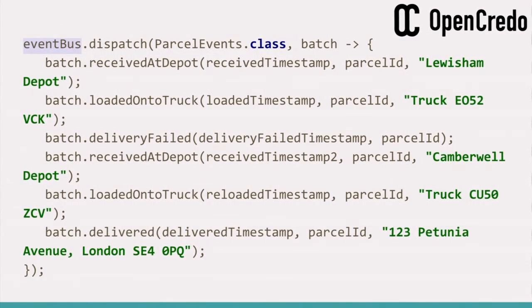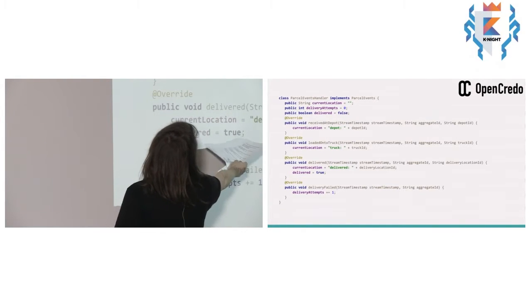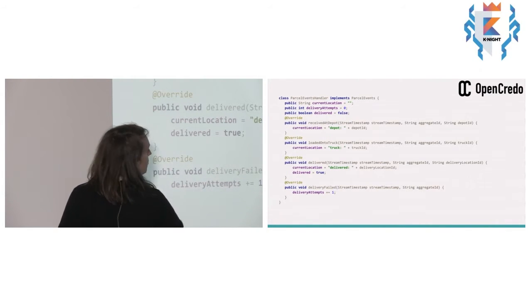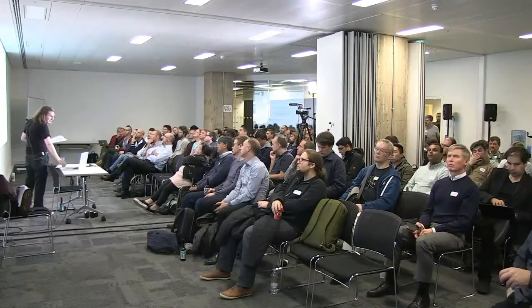Handling events uses the same mechanism in reverse. If you want to handle events for a parcel, you implement the interface, and you get an event store to replay the events for a particular aggregate by calling methods on your handler. So here's one for parcel events, which updates the current state of a parcel. Those are the three state variables. It's got a current location, a count of delivery attempts, and a Boolean to say whether we've delivered it or not. And each method is going to modify that a bit. It might change the location, it might change the state of the delivered flag, it might increment the number of delivery events. And once we've got one of those in hand, we can replay the events from some event source